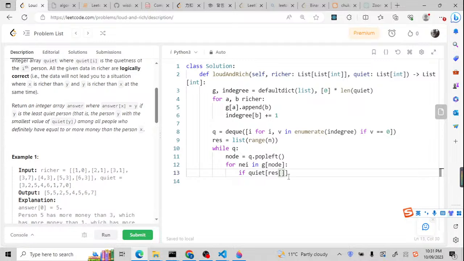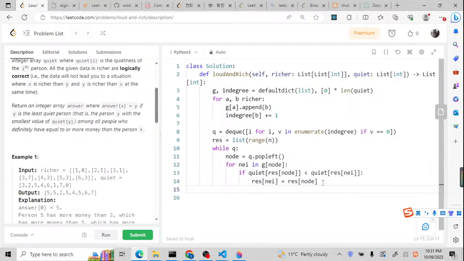So if the quiet[result[node]] is smaller than the quiet[result[neighbor]], then we update it. We should update the neighbor but not the node. So result[neighbor] should equal result[node], because inside result[node] it is the person with the least quiet value. So this is actually the most important code, and except for that it is the template.